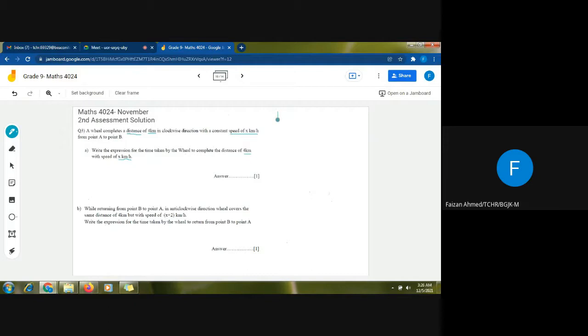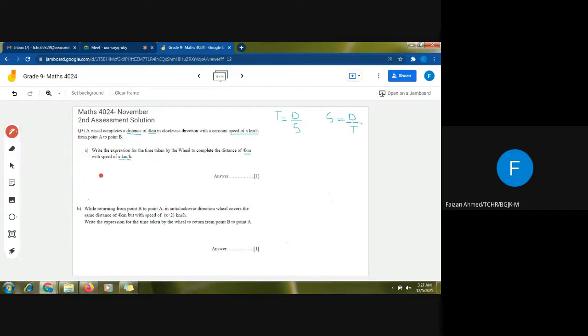We know that in order to write the expression for time, we must know the formula for the time. The formula for time is basically distance divided by speed, because we know that speed is distance upon time. If we want the formula for time, we have to make t our subject, and our formula will look like this: t is equal to d upon s, distance upon speed. So we just have to insert the values.